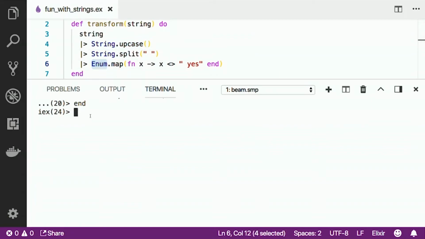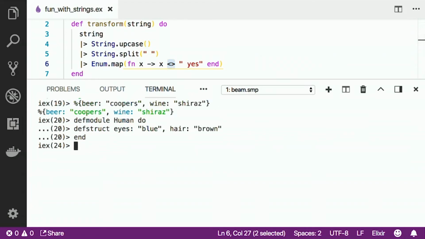I'll just run this function first to see what the output is. At the end here we're mapping through a list which is created by this string.split, and we're using this syntax here, which is appending the word yes to the end. So if we run this function,